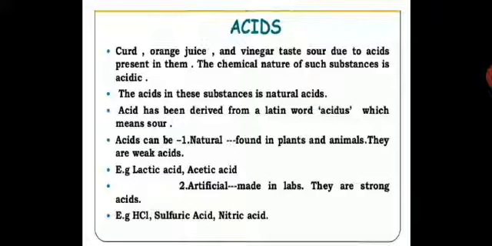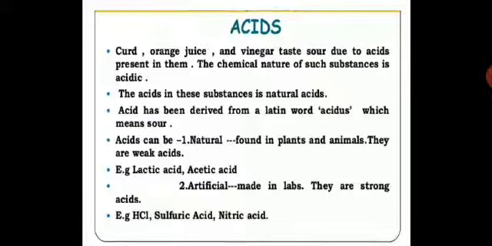That means they have some type of acid in them. The acid in these substances is called natural acid because it is naturally present, like lemon, which is sour in taste because of citric acid. You have lactic acid in milk, so they are naturally present.